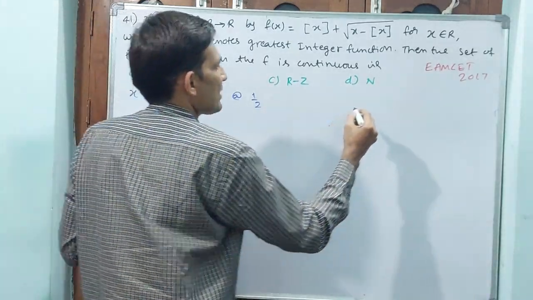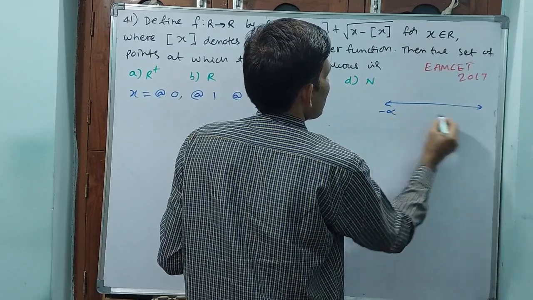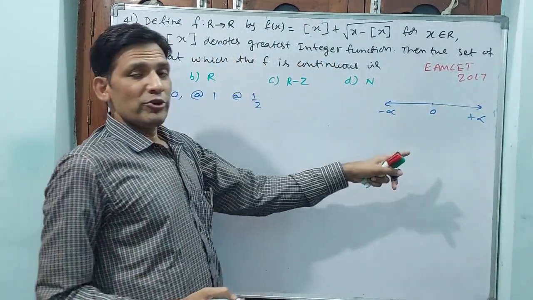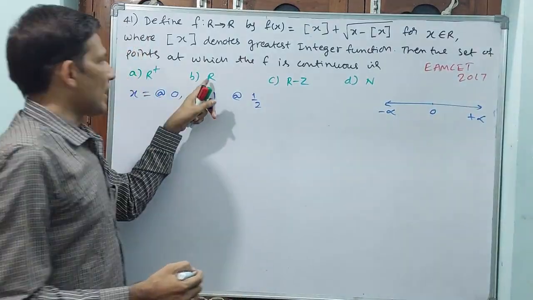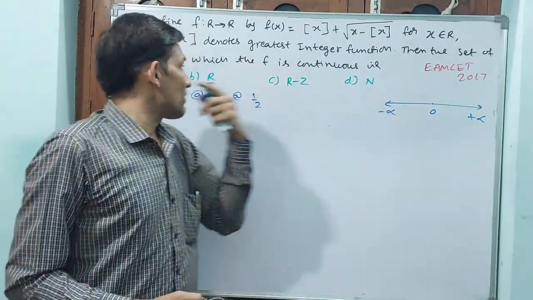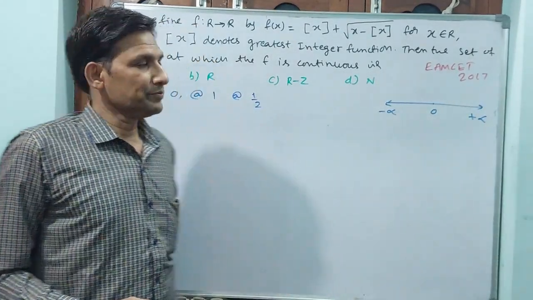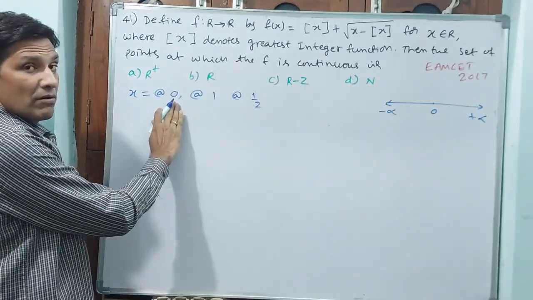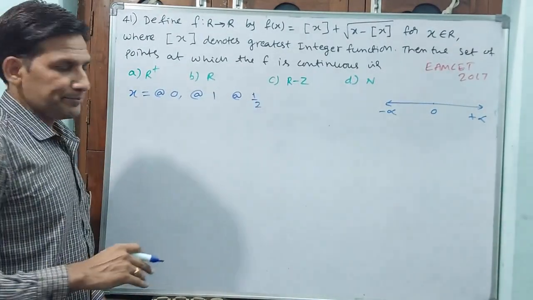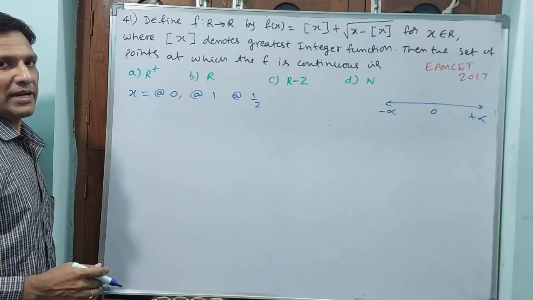Okay, see, I am drawing the figure here. This is minus infinity, plus infinity. This is 0. Minus infinity to plus infinity, all are there, that means R. After 0, but not including 0. Why? Because R plus, if you put, automatically all positive real numbers are here, but it may not contain 0. R means this minus side, plus side, all numbers have to satisfy.